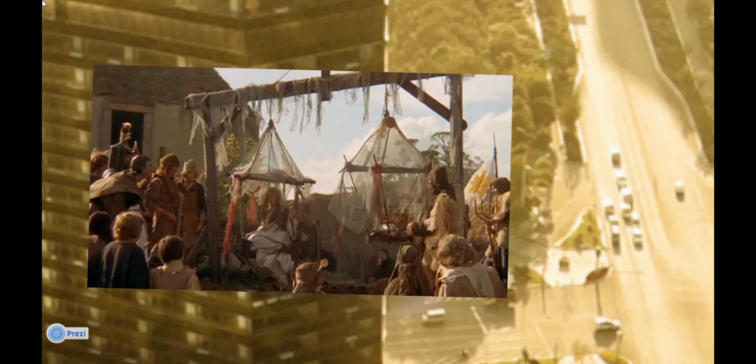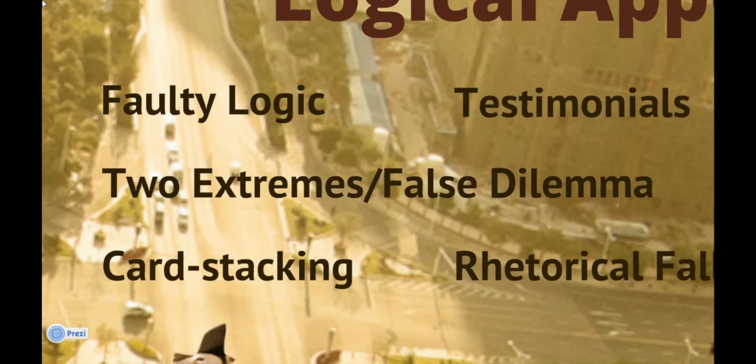Another type of logical appeal is the two extremes or false dilemma fallacy. This fallacy, as the name states, is used by the propagandist to make the audience think that they must do or choose one of two things. This creates the impression that there is no gray area between the two extremes.